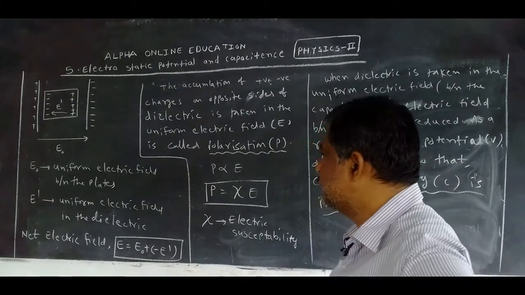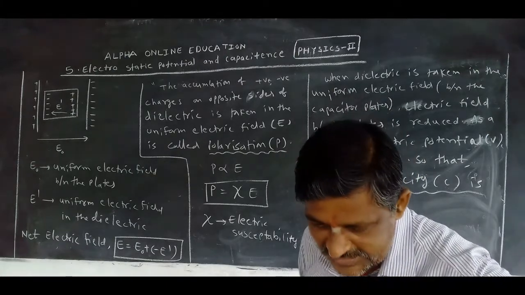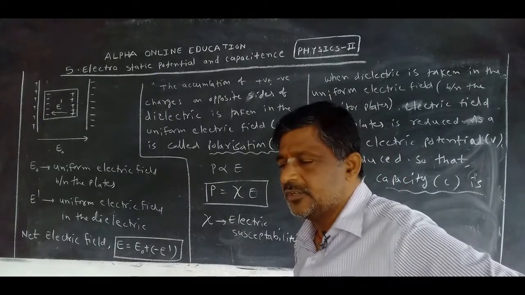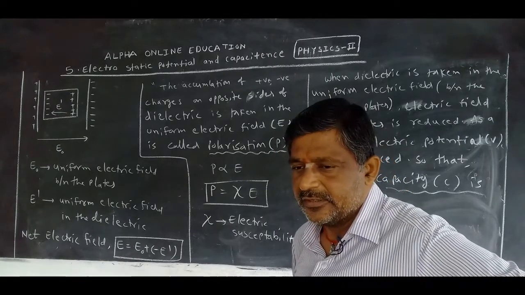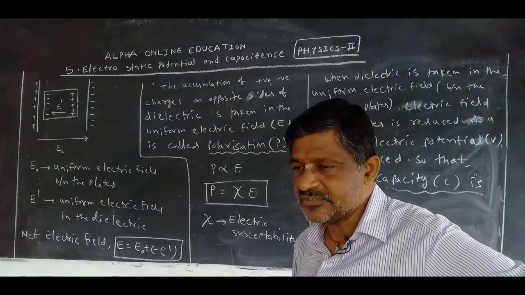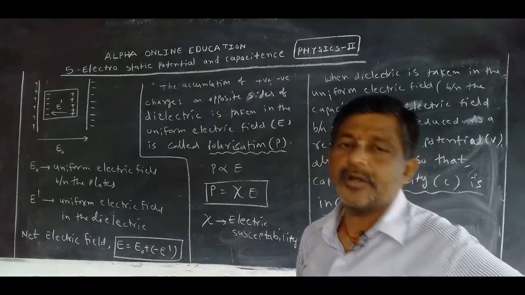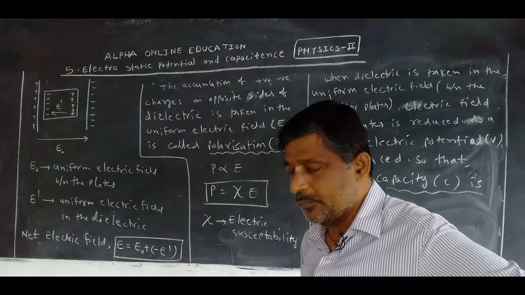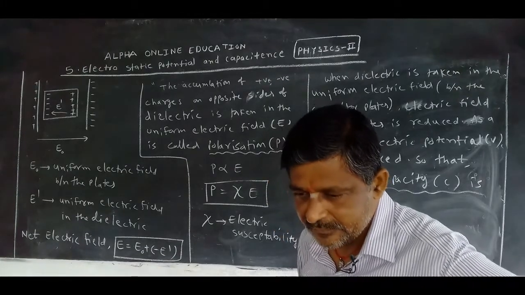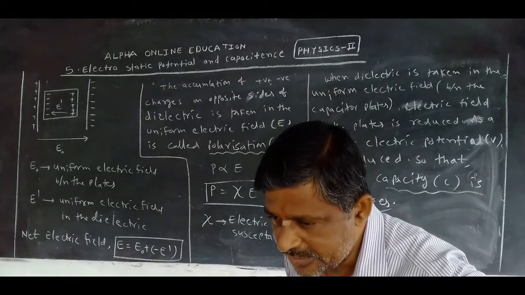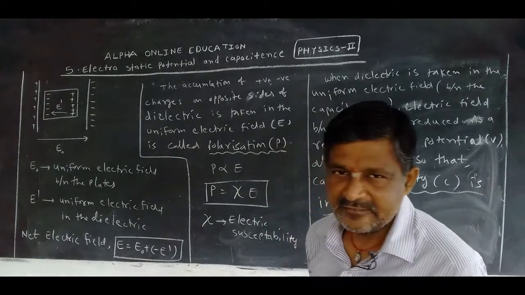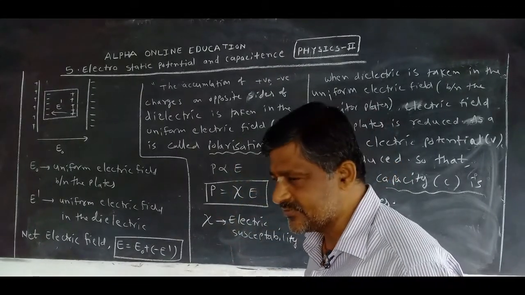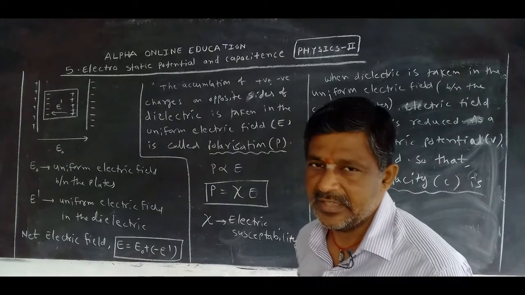And next, one more thing, when a dielectric is taken in a uniform electric field or between the capacitor plates, we establish a strong potential difference within a small distance apart. This is the advantage of taking a dielectric in the uniform electric field.